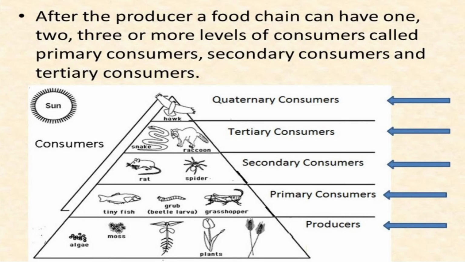Now, next third, that is tropic level 3. The animals who depend on animals, mainly herbivorous animals, for their food are included in this tropic level. These animals are called carnivores and secondary consumers because they depend on the primary consumer animals of the herbivores group of tropic level 2.